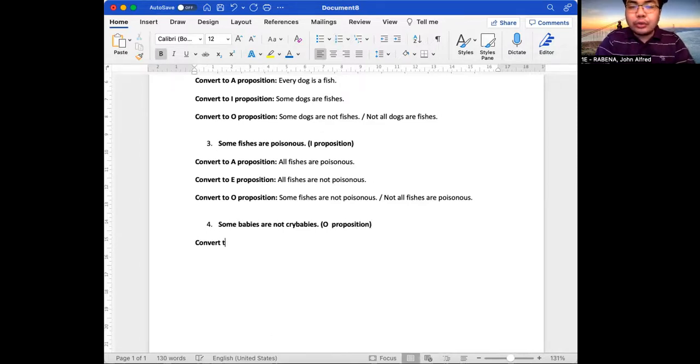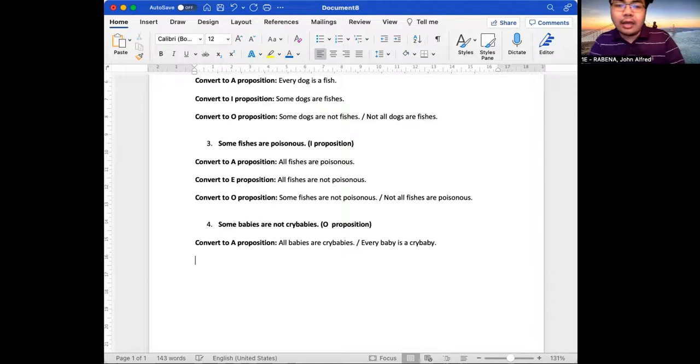So let's convert this to an A proposition. How do you convert that to an A proposition? It should have a universal quantity and positive quality. So some babies, you convert that to a universal quantity. That would be every baby or all babies. All babies. Okay, and then positive quality. That would be, we make use of the positive linking verb are. So the A proposition now would be all babies are crybabies, or every baby is a crybaby.